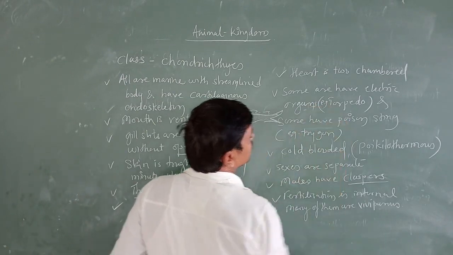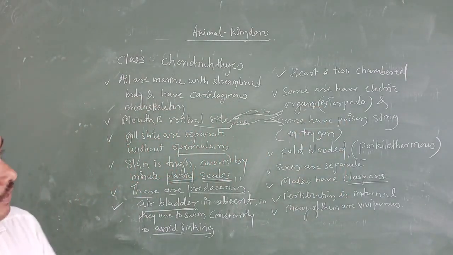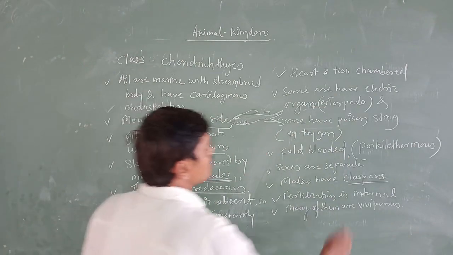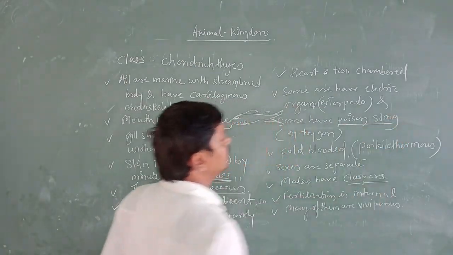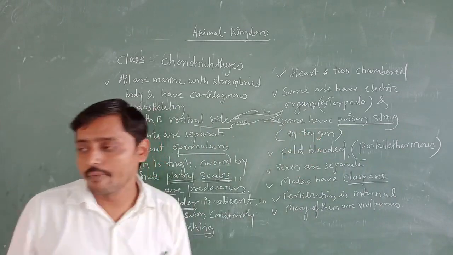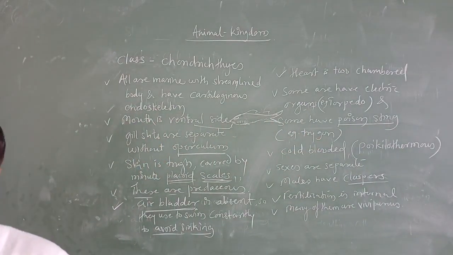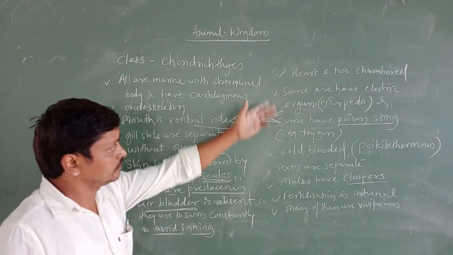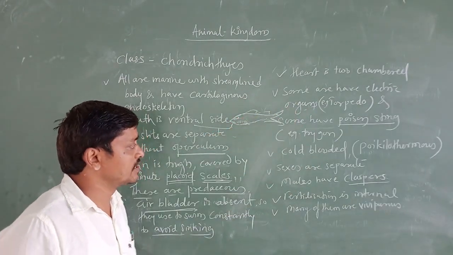For example, torpedo. And some are having the poison sting. Example, Trygon. The Trygon, the common name is stingray. These are having what? Electrical organs or a poison sting.